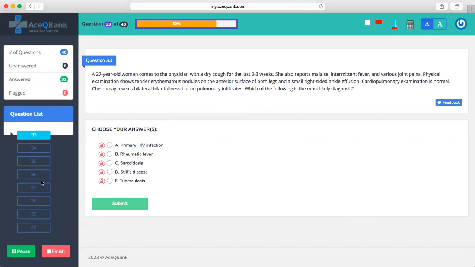A. Primary HIV infection. B. Rheumatic fever. C. Sarcoidosis. D. Still's disease. E. Tuberculosis. So many of you have been choosing C. So let's go with sarcoidosis.